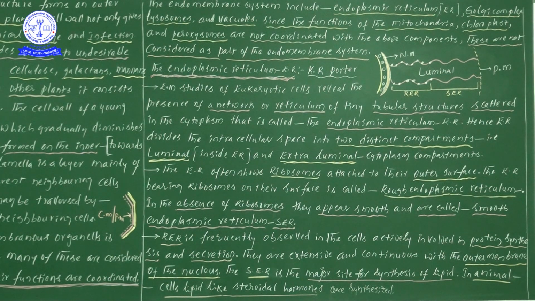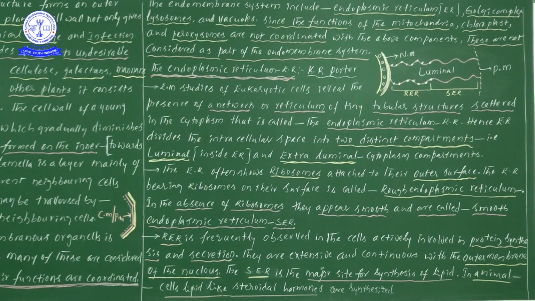Why have we taken only these 4 cell organelles? Because the functions of these 4 cell organelles are coordinated. If they are coordinated, all these cell organelles can be taken under the endomembrane system. I hope we understood. Next, the functions of the mitochondria, chloroplast and peroxisomes are not coordinated with the above components.